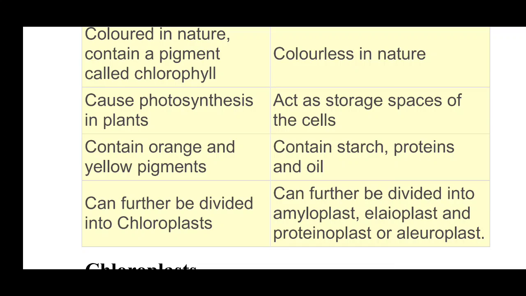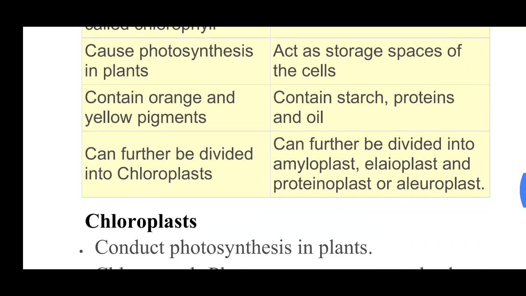Chromoplasts contain orange and yellow pigments, and leucoplasts contain starch, proteins, and oil. Now, if in the exam it is asked, you have a pomegranate, why is it red in color? Because of the presence of chromoplast. It gives color to any substance, basically orange and yellow colored pigments to the cell. So the red or pink color in a pomegranate is because of the presence of chromoplast. And leucoplast can be further divided into amyloplast, elaioplast, and proteinoplast or aleuroplast.